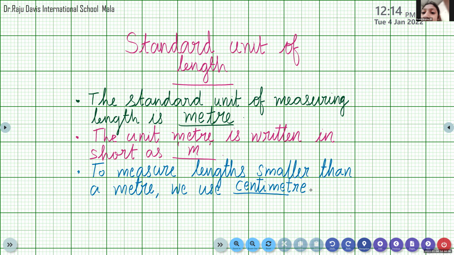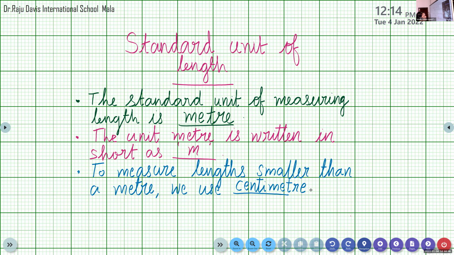To measure length smaller than, that is very important. Smaller. To measure a length smaller than a meter, we use centimeter. Now, what is the spelling of centimeter? Abhinav, what is the spelling of centimeter? CE. Please look here. CENTIMETRE.